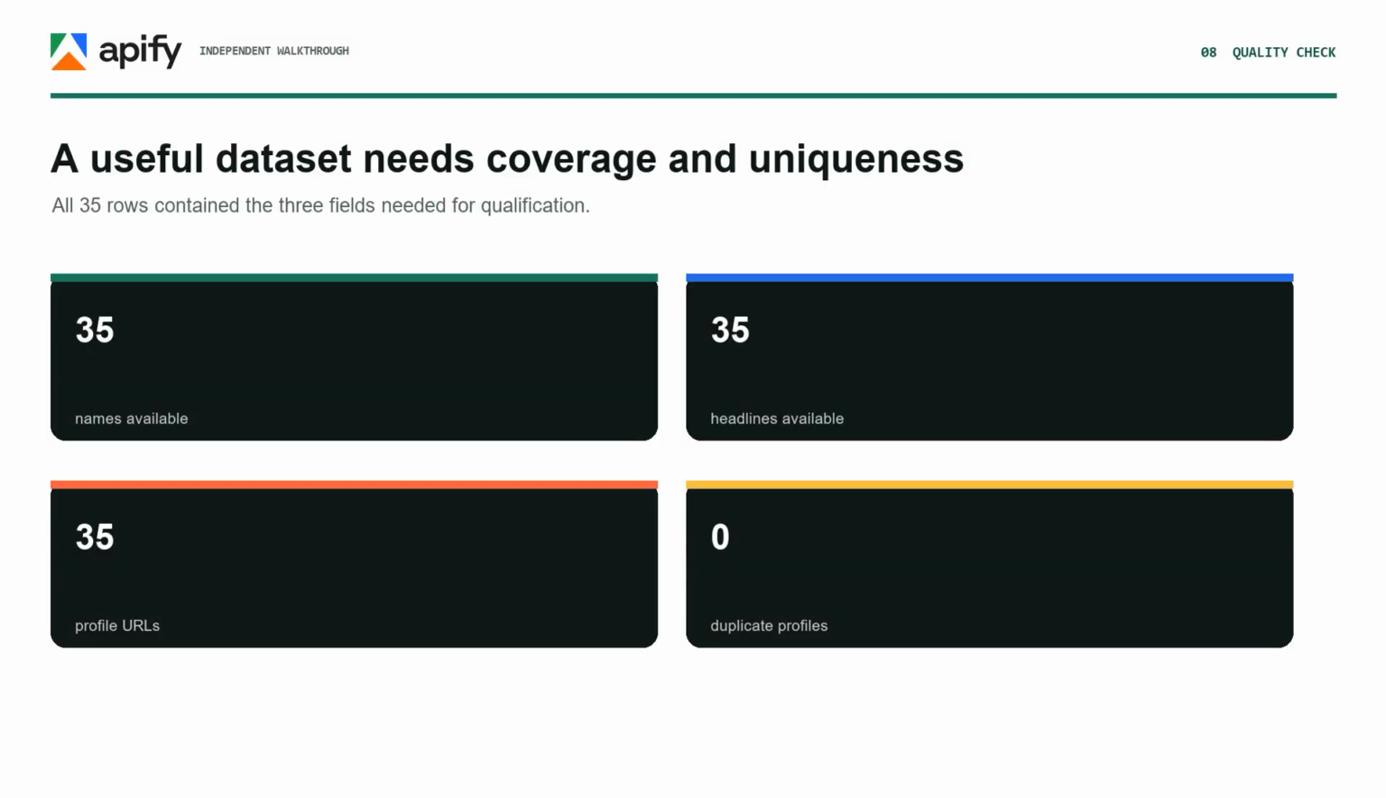Do not judge an export by row count alone. In this sample, all 35 rows included a name, professional headline, and profile URL with 0 duplicate profile links. That complete coverage makes the dataset easier to filter, segment, and enrich, with responsible research before any outreach.